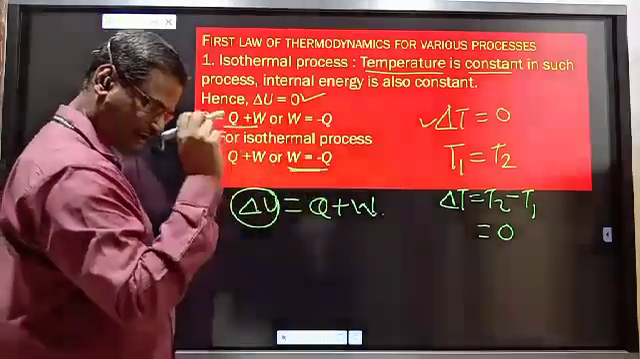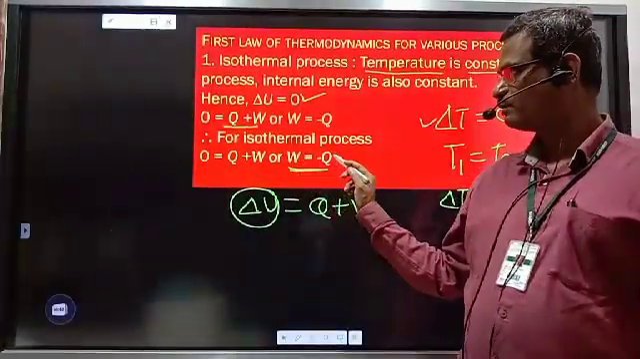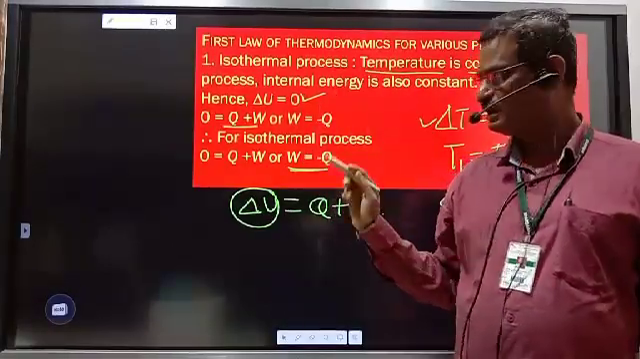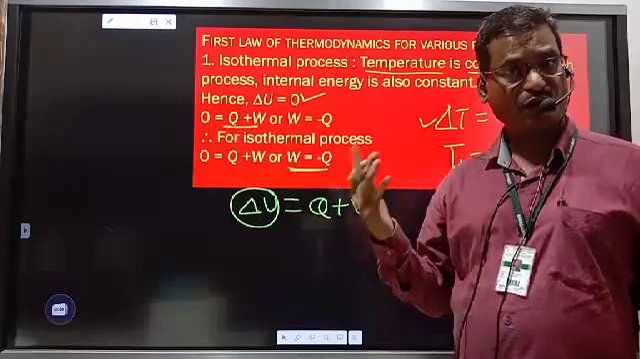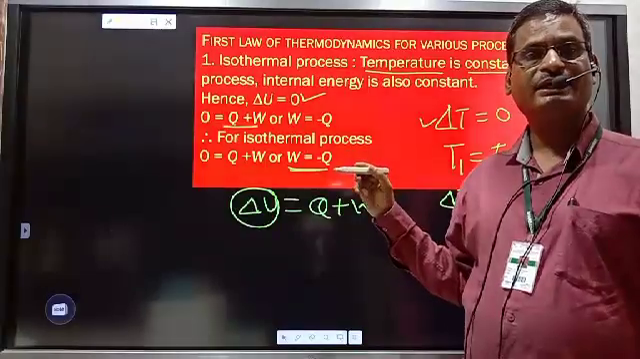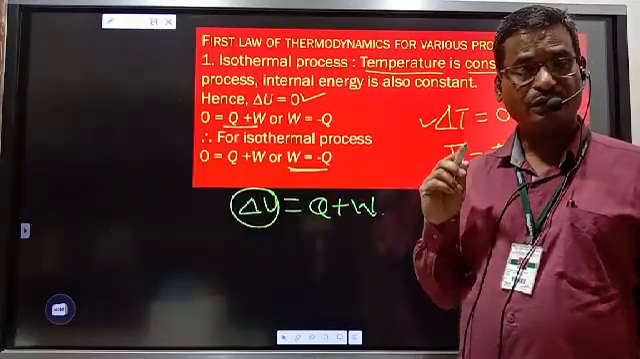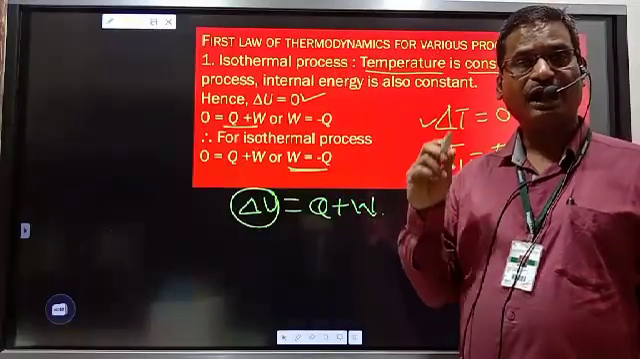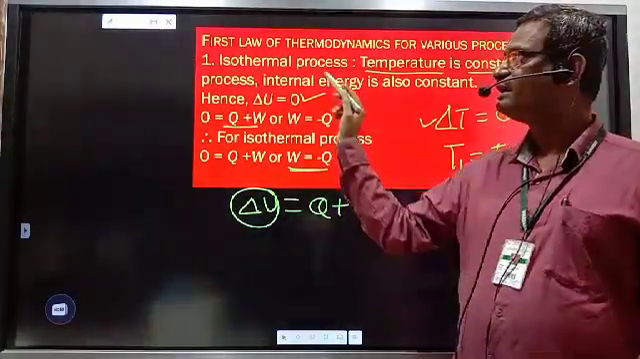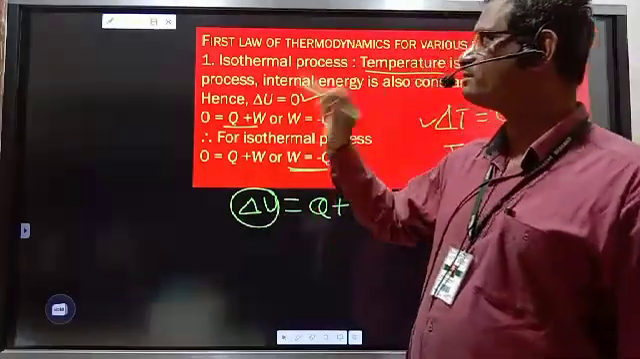Now, interpretation is important. Plus W equal to minus Q. Plus W means work done by surrounding on system. And minus Q means heat is lost. So, during isothermal change, whenever heat is lost, work is done by surrounding on system, or work is done by surrounding on system at the cost of loss of heat. This is the relation between first law of thermodynamics and different types of processes for isothermal process.